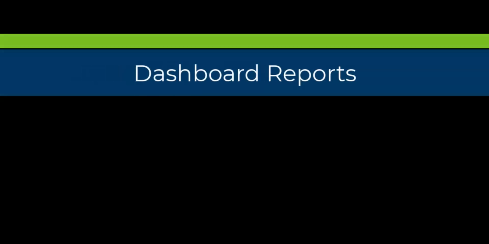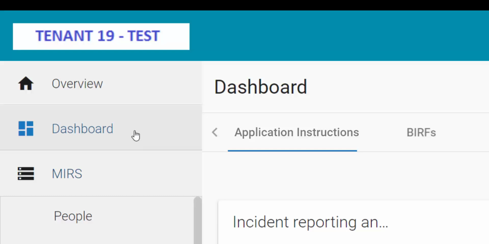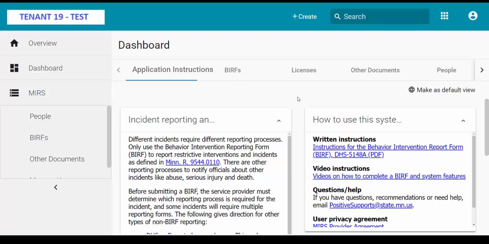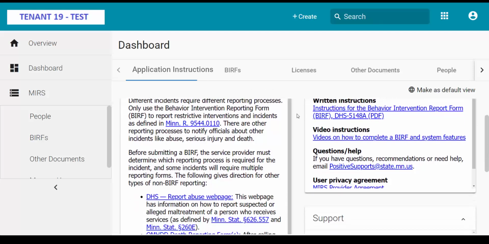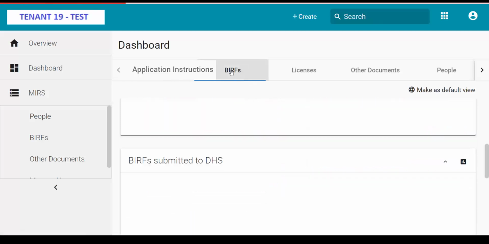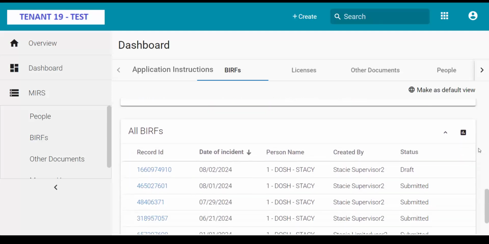Dashboard reports. MIRS collects and summarizes data to help service providers better support people and manage their organizations. Links to all data and submitted forms can be found on the main MIRS dashboard. Application instructions. This dashboard provides links to resources, instructions, and contact information for assistance. BRFs. This dashboard summarizes BRF drafts and submissions in a list format.